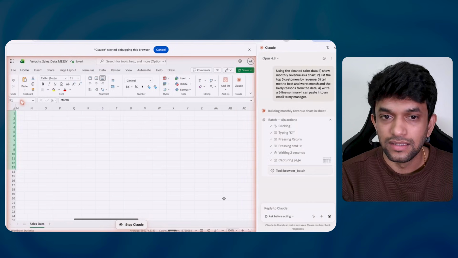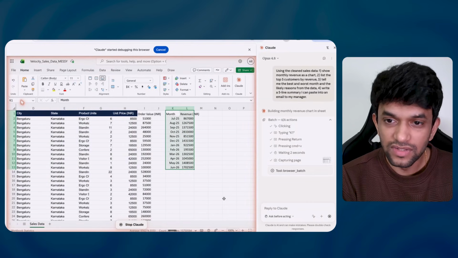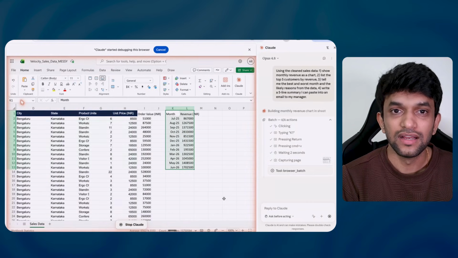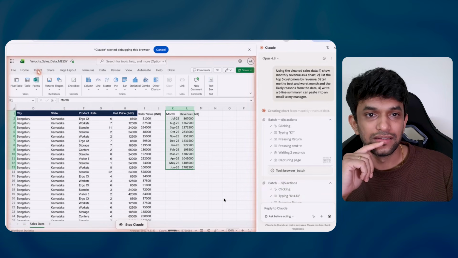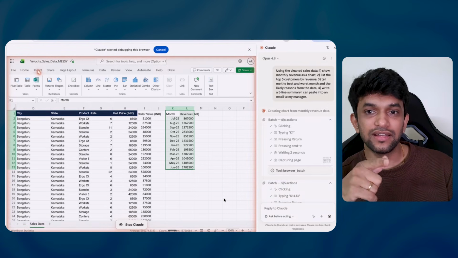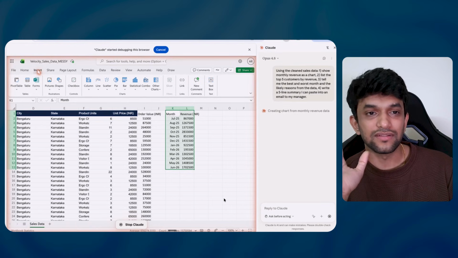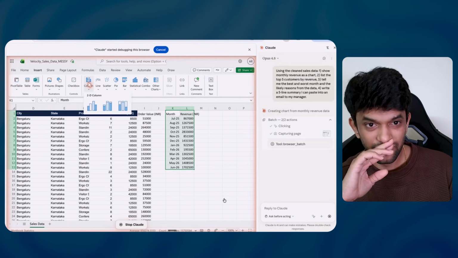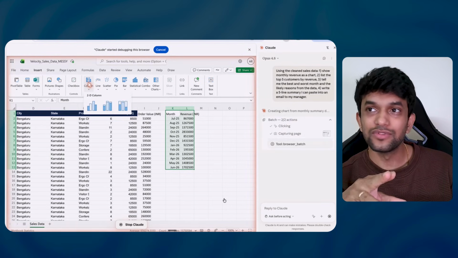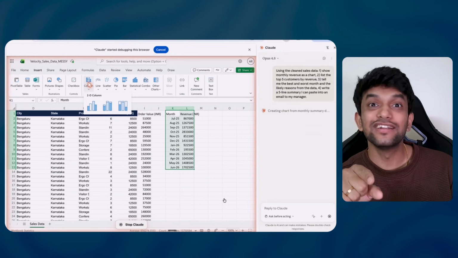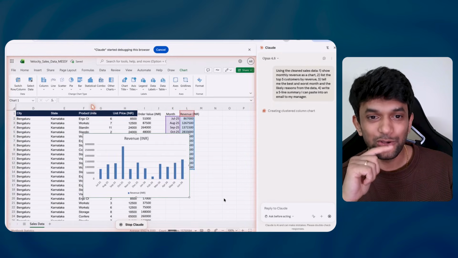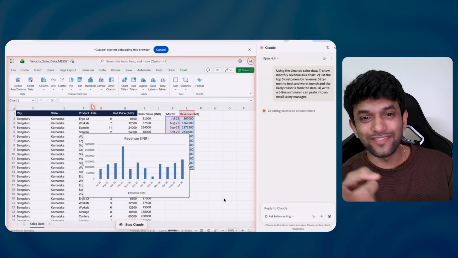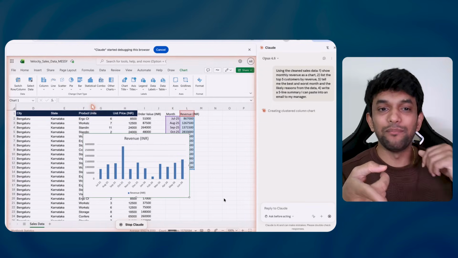Let me see, it has done something. See, my hand is not even clicking on insert and everything. It is doing it on itself. Oh my god, see, it is creating columns now. Oh, see, monthly wise revenue, it has created a bar chart.